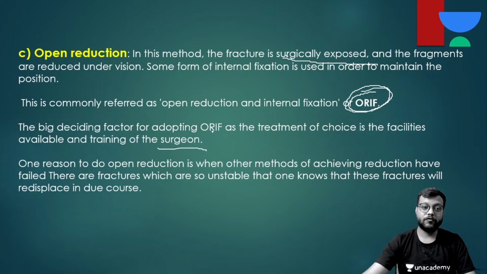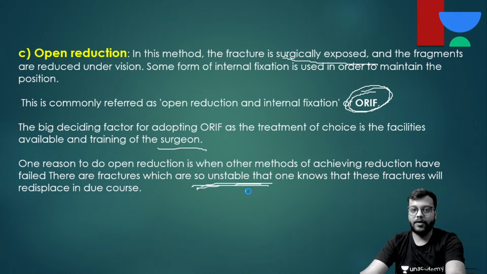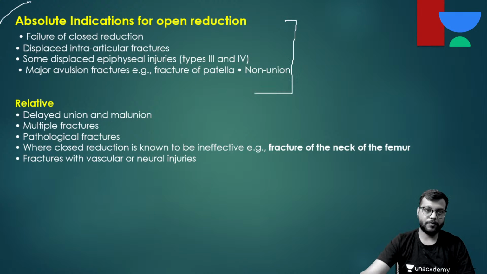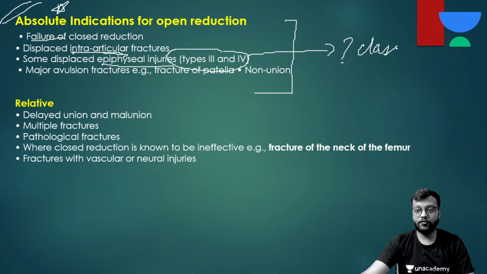Okay, so one reason to do open reduction is when other methods of achieving reduction have failed, or the fractures are so unstable that they need to be fixed by surgical manipulation only. So what are the absolute indications of open reduction? The absolute indications are failure of closed reduction, if it is a displaced intra-articular fracture, or it is epiphyseal type 3 and 4. And what are these type 3 and 4? It is according to which classification? We have discussed this so many times now.